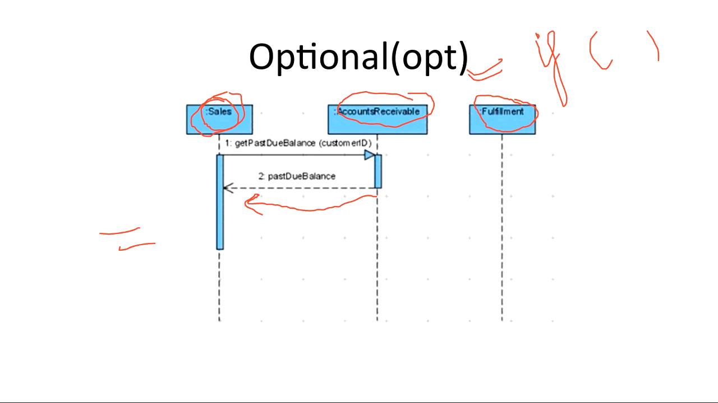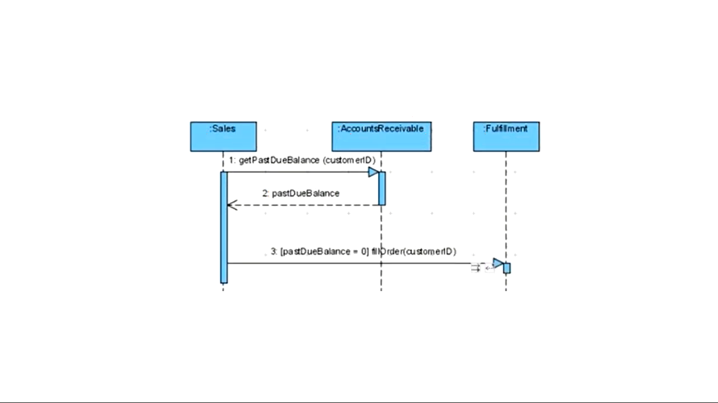Meaning it will not always send the interaction, it will not always interact with this one. This sales object, or this participant 1, will interact with participant 3 only when a certain condition is true, and the condition is only when this past due balance is 0, then it will send the message. So when these interaction frames did not exist, interaction frames have come from UML 2.0, how could you do it then? You can write the guard condition here only, for example like this. You can send the message from sales to fulfillment, and you can write the guard condition in square brackets that only if my past due balance is 0, then I will send the message from sales to fulfillment.